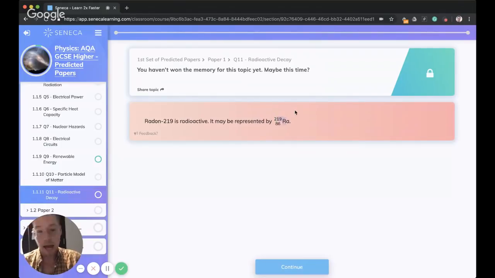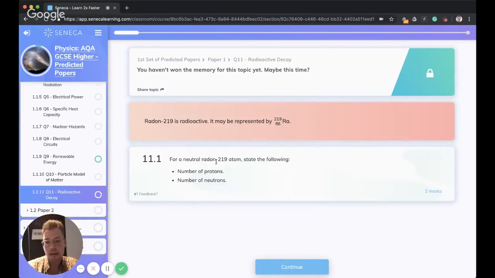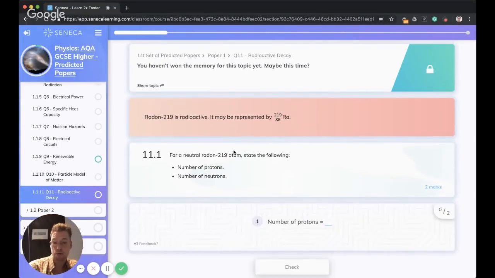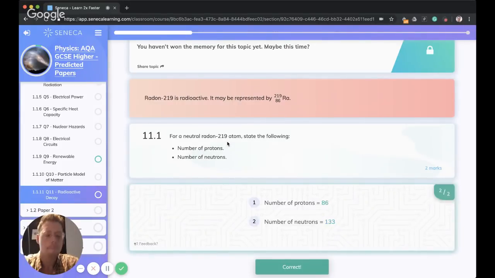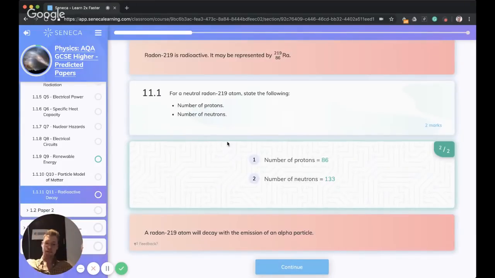And the smaller number, what is that number? Awesome, that's the atomic number or proton number, and that tells us the amount of protons. So if we have a radon 219 atom, how do we work out the number of protons and neutrons? Protons is easy, that's just the atomic number, so it's going to be 86. And the number of neutrons is just going to be 219 minus 86, which I think is 133. Boom, my mental maths didn't fail me. So that's how to work out the number of neutrons. You just take the mass number and subtract the atomic number, which is an important calculation to remember.